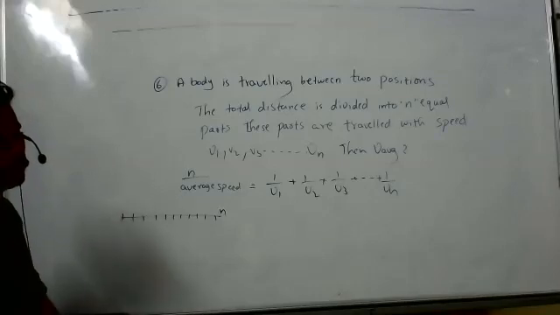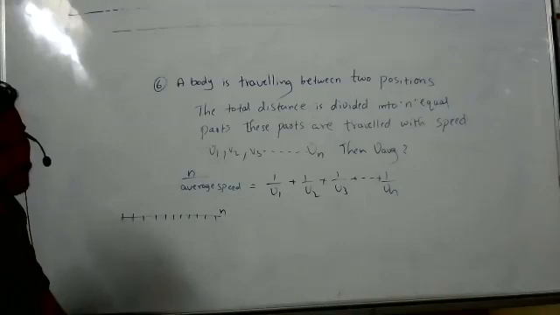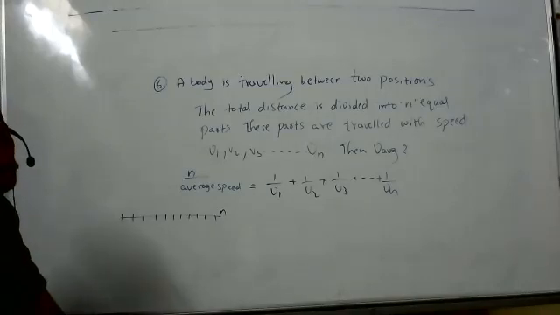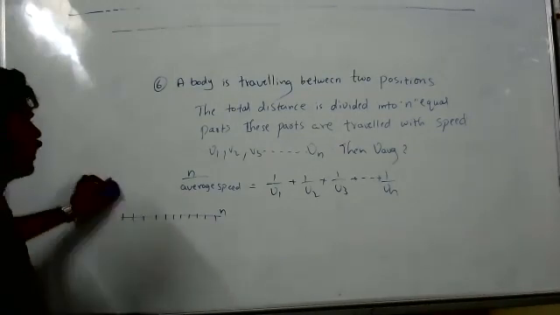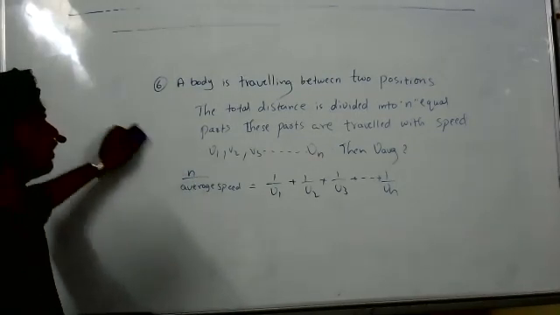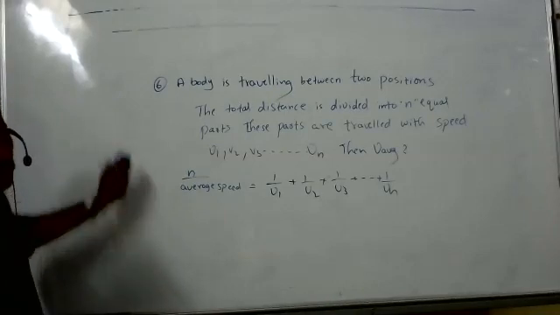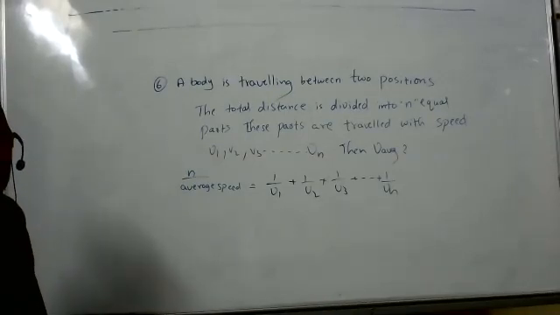Sir, shouldn't it be n by V1 plus n by V2? No. Okay. Total distance divided into n equal parts, right? Sir, tell me. S1, S2, S3.